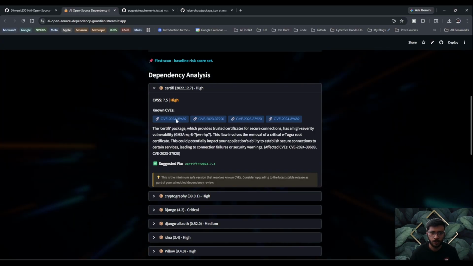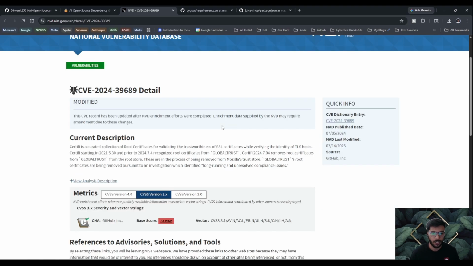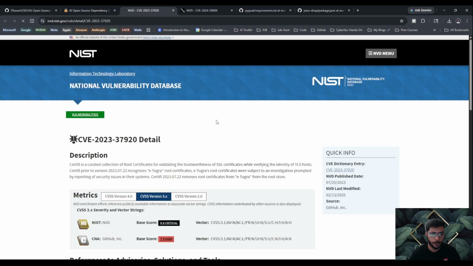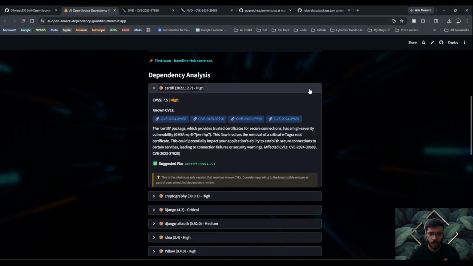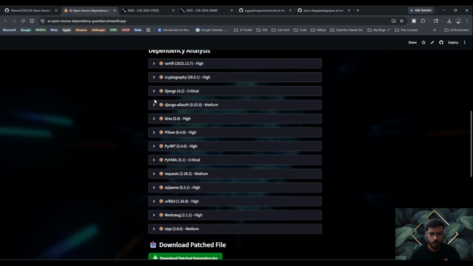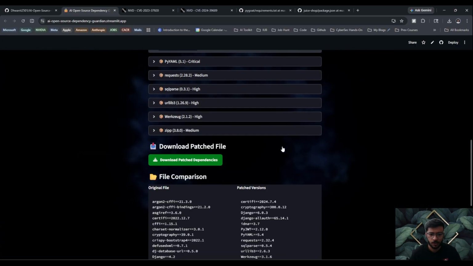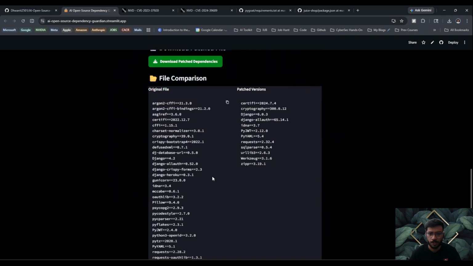If I click on this, it will basically navigate me to the appropriate vulnerability. That is, Certify is a curated collection of root certificates for validating the trustworthiness of SSL certificates. And if I click on another vulnerability, this is also related to Certify. So yeah, we have several vulnerable packages.